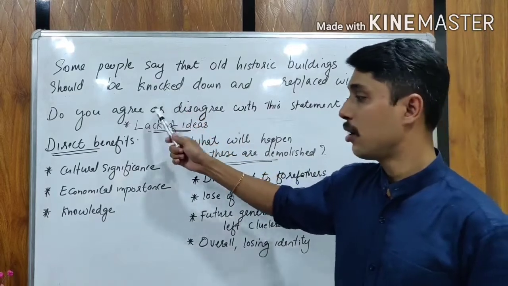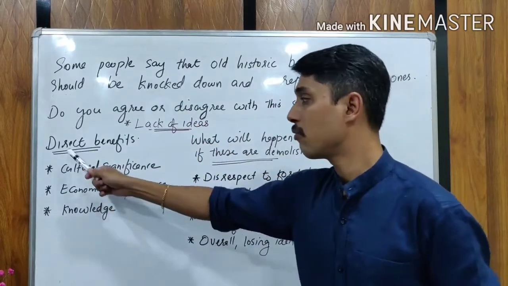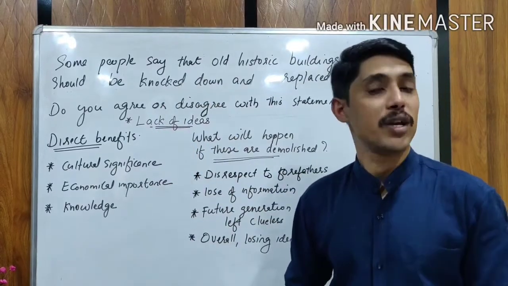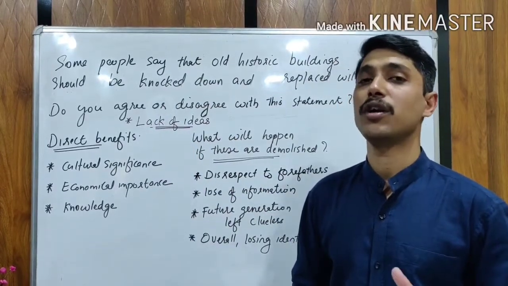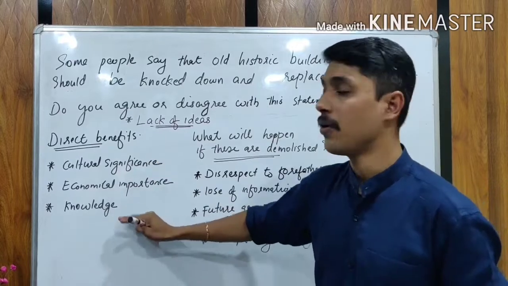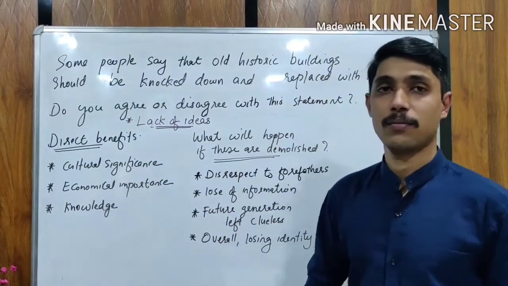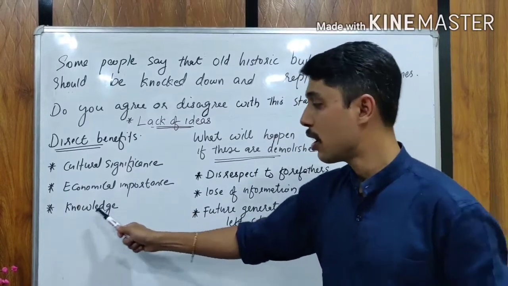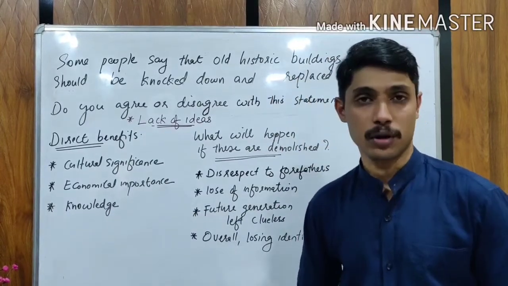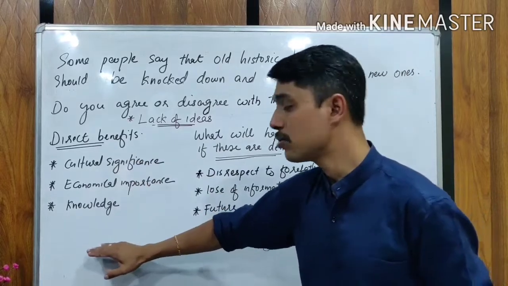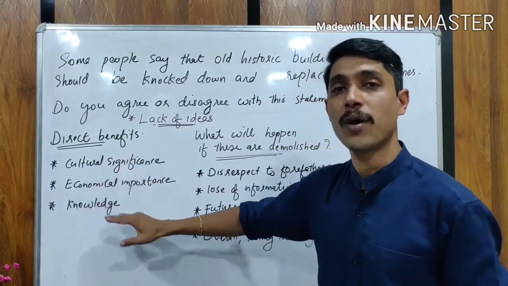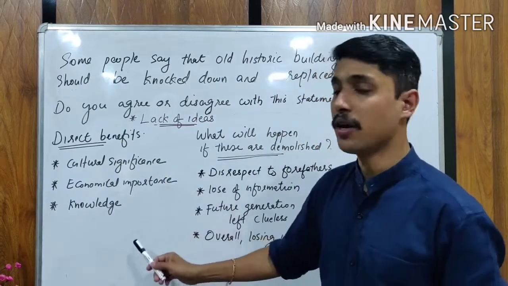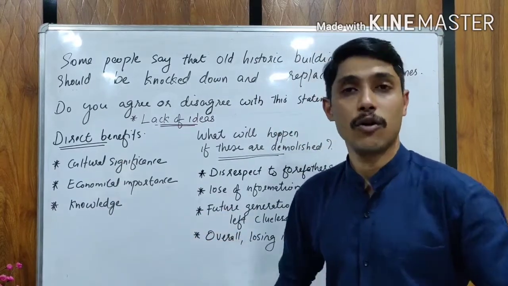For the same question, you can write the first body paragraph with the direct benefits. That means you disagree here, saying that we cannot demolish the old buildings. Instead, we need to preserve them. So in the first body paragraph, you can write direct benefits. That means the cultural significance of it, the economic importance of old buildings, and the knowledge it gives to the people. So because of this importance, we need to save the old buildings. In the first body paragraph, you can give a small conclusion at the end and establish that because of this importance, you need to save the old buildings.